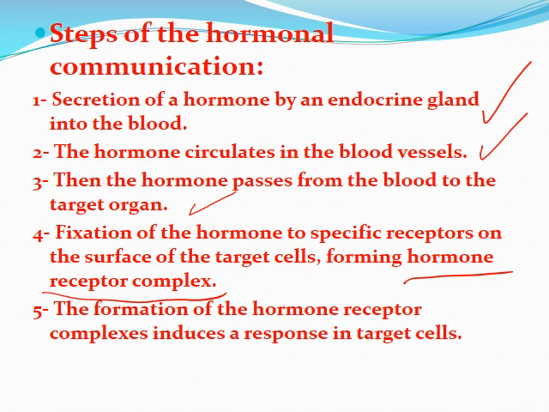I'm going to repeat this, pay attention. Step number 1, secretion of a hormone by an endocrine gland into the blood. Step number 2, the hormone circulates in the blood vessels. Then the hormone passes from the blood toward the target organ. Fixation of the hormone to a specific receptor present on the surface of the target cell forms a hormone-receptor complex. The formation of the hormone-receptor complex induces a specific response in the target cell.